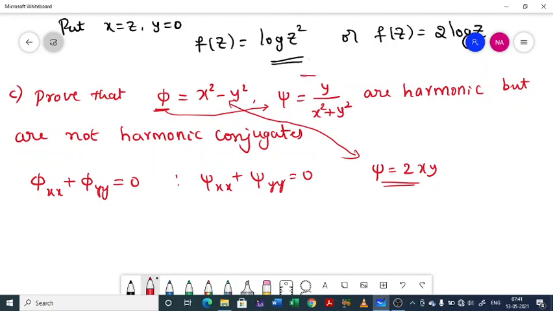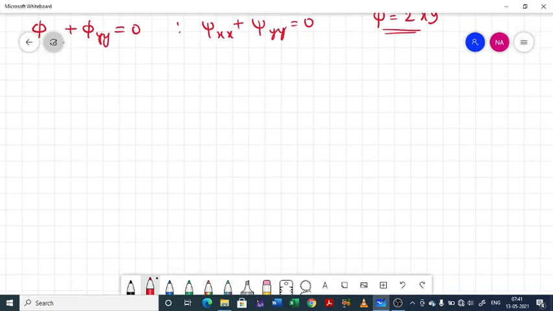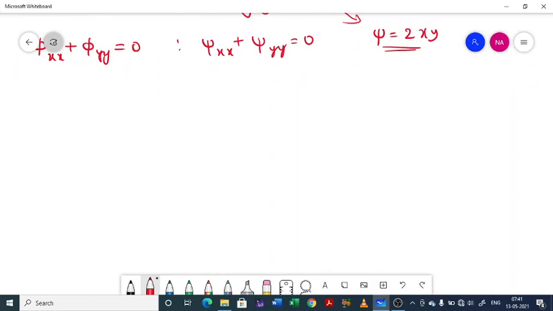So first you have to show that these two are harmonic. Then taking phi, you have to determine psi. You will get 2xy, which is different from this, and hence this cannot be a harmonic conjugate of phi. So that is about problem C. So try to solve it. So problem D.